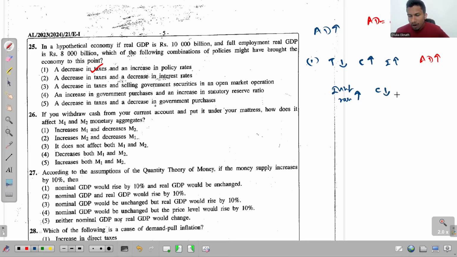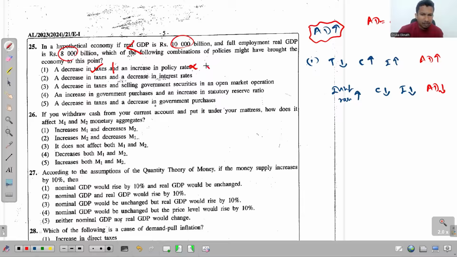Consumption will be lower, because people cannot take loans when the interest rate is high. So they will not take loans to consume, and they will not take loans to invest. And as a result, what will happen to the aggregate demand? Aggregate demand will be lower. See, the two change in the opposite directions. From the first part, AD increases, but from the second part, AD decreases. So this will not be the answer. Because finally there must be an increase in aggregate demand, because then only the current GDP will be greater than the full employment level of GDP.